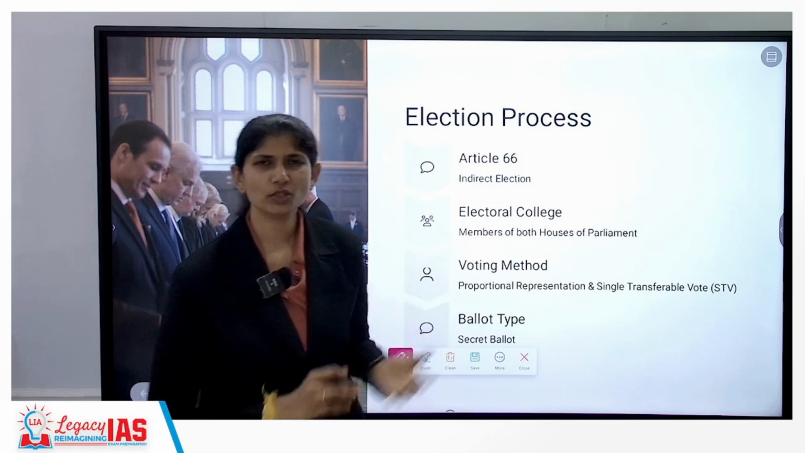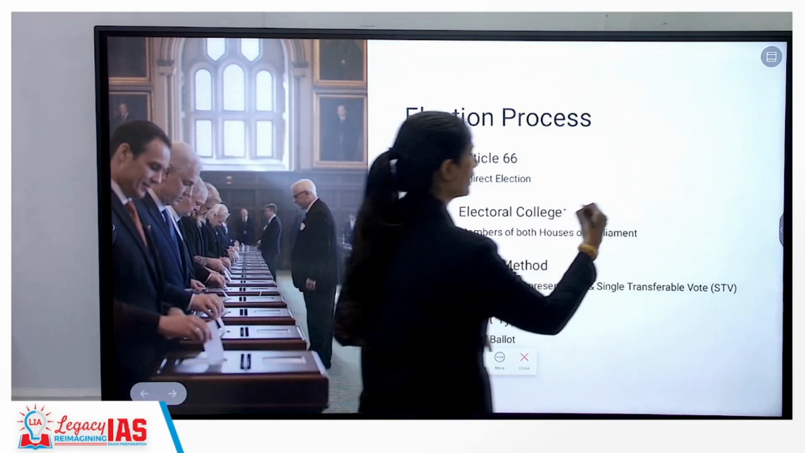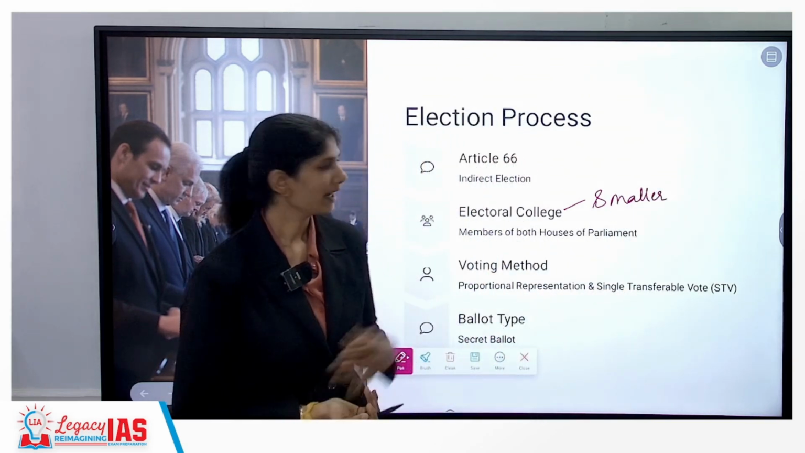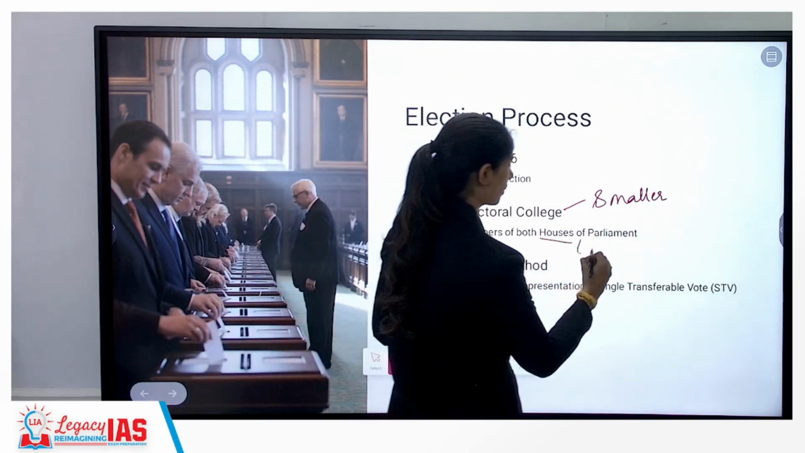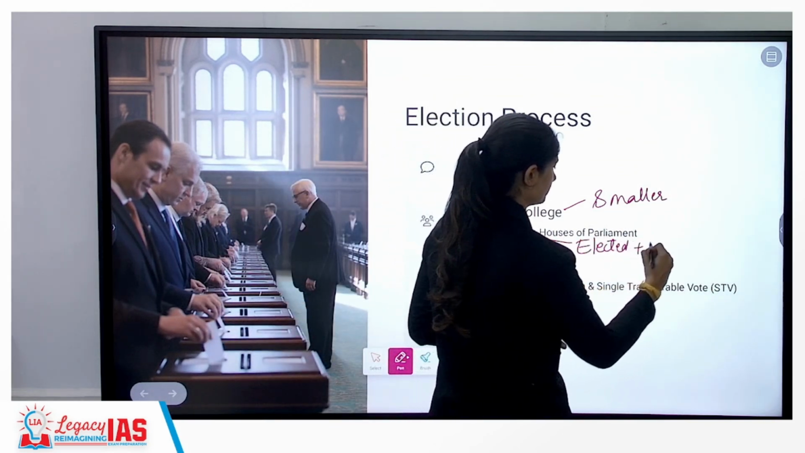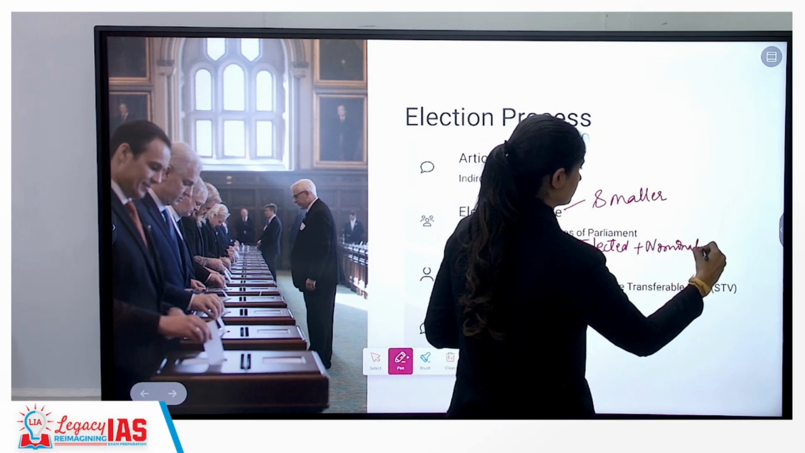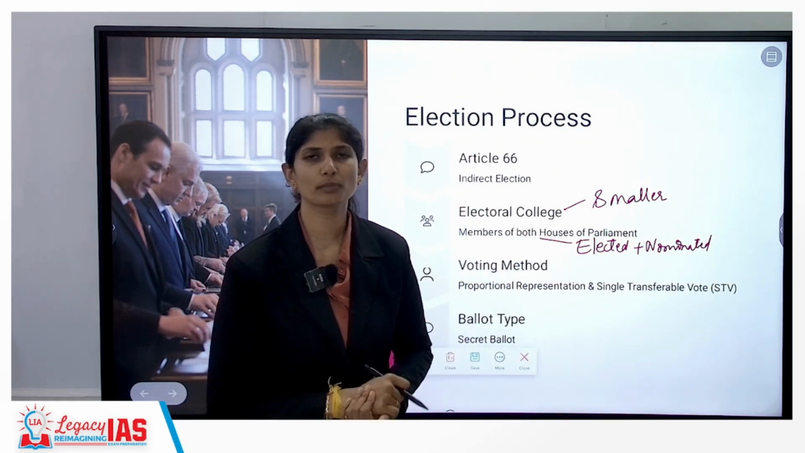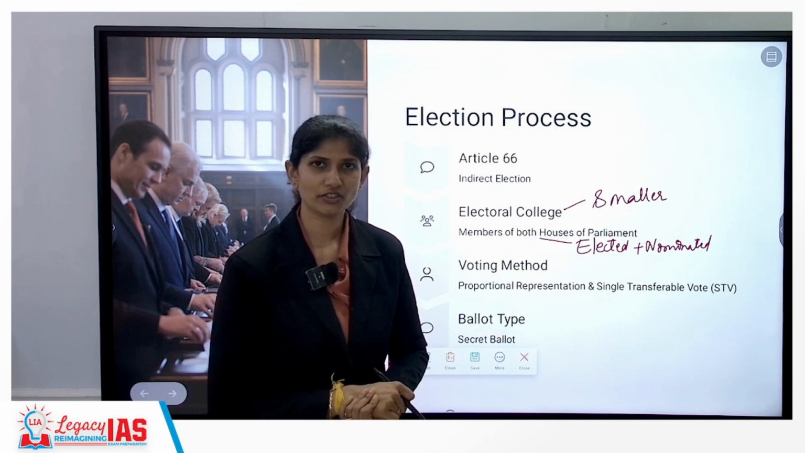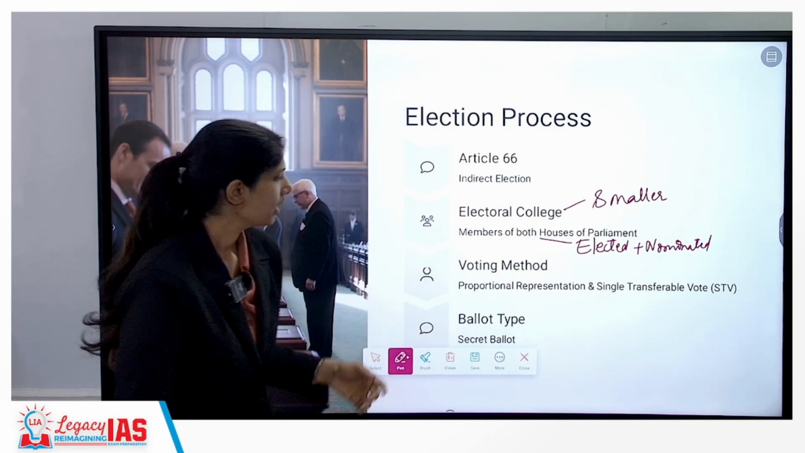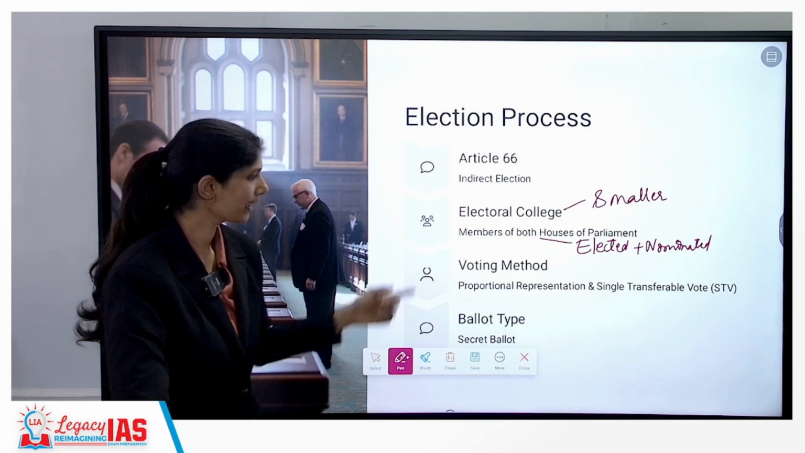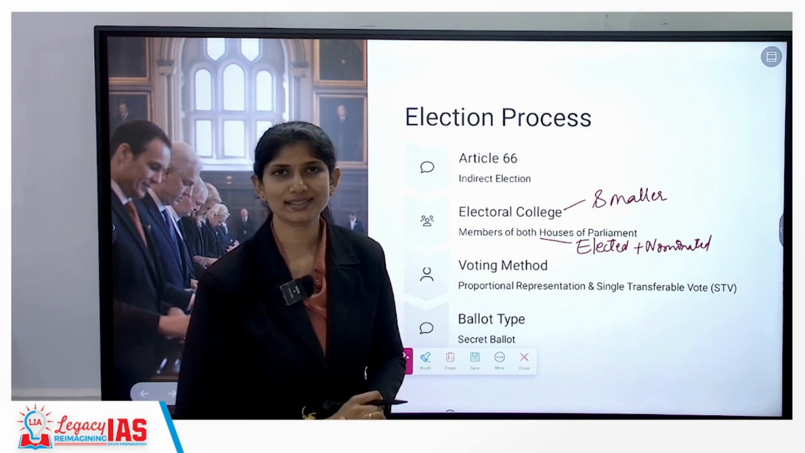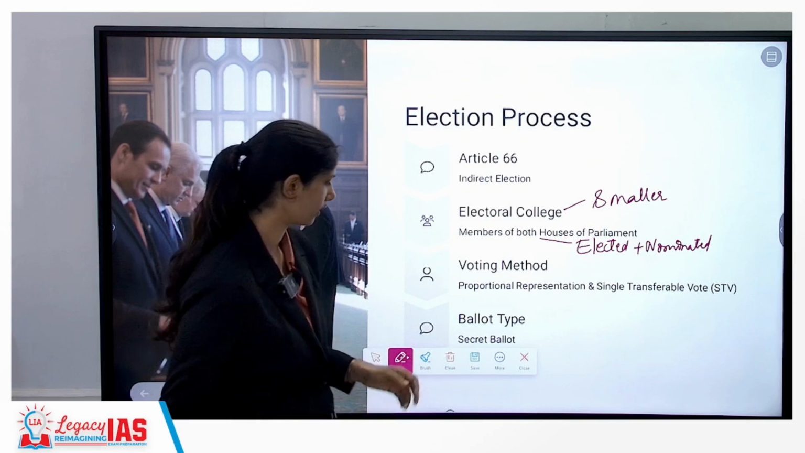With respect to the election process, the electoral college is smaller compared to that of the president. It includes elected and nominated members of both Lok Sabha and Rajya Sabha. It does not involve members of state legislative assemblies or union territories with state legislatures. The voting here is also through proportional representation, single transferable vote, secret ballot, and here also it is an indirect election. Alright.